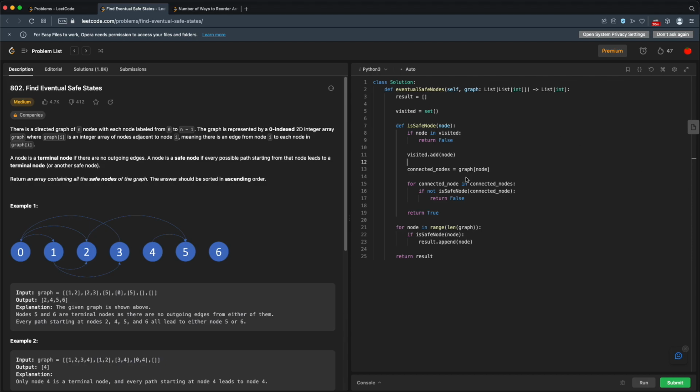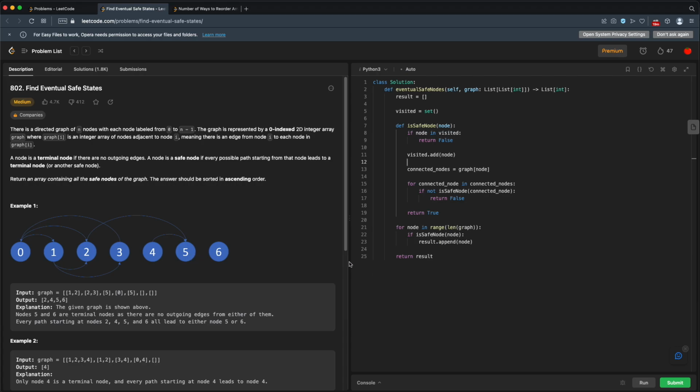Let's see, now will this work with our terminal node? I think it does. If we come into our terminal node, it's not going to be visited yet, but the connected nodes will be empty, so we won't go through this loop and we'll just return true. All right, so this does work with our terminal node. So let's just do an example. We go from 0 to 1. So we put 0 in visited, then we put 1 in visited. Then we go from 1 to 2, and we put 2 in visited. Then we go from 2 to 5. We put 5 in visited, and we're done.